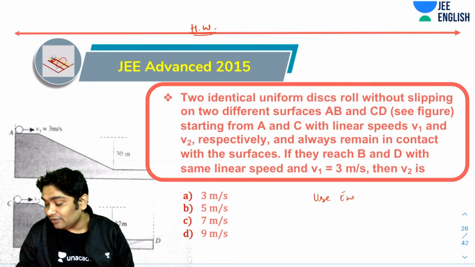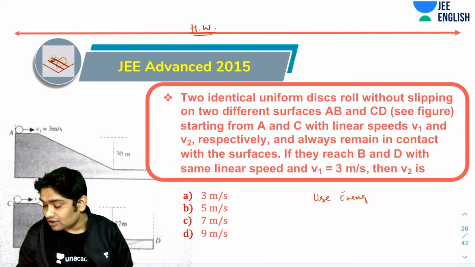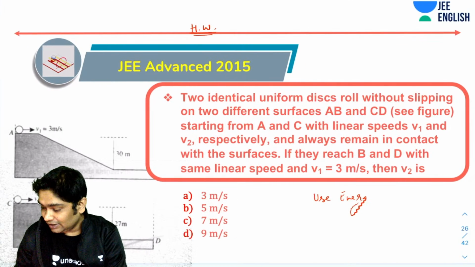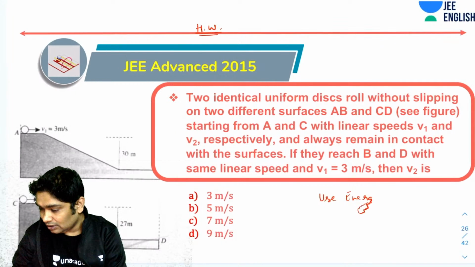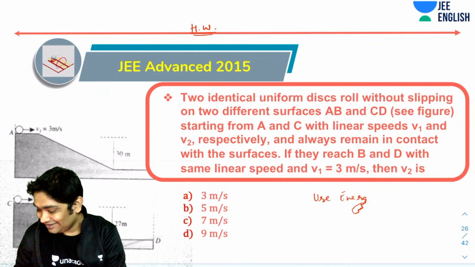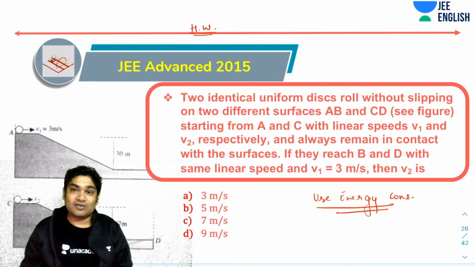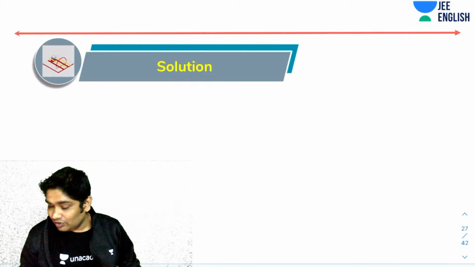That is a very straightforward, standard kind of question, which you can easily solve using energy conservation. This will be really easy.